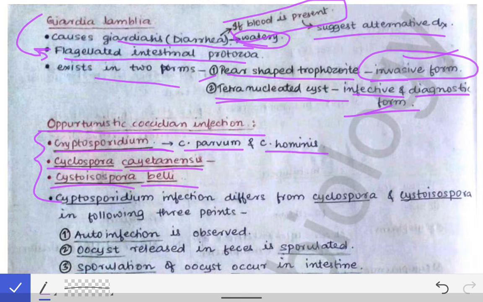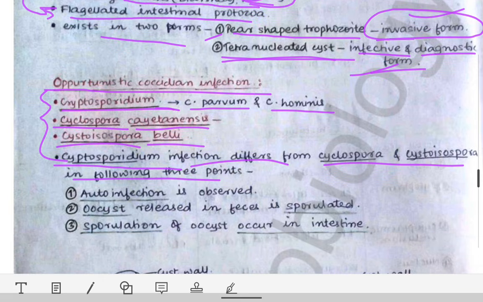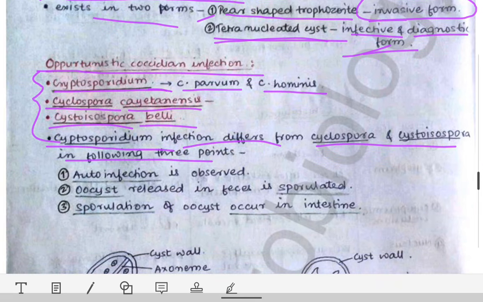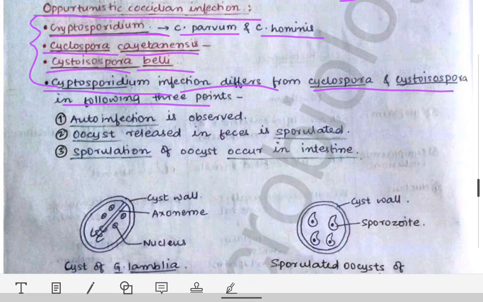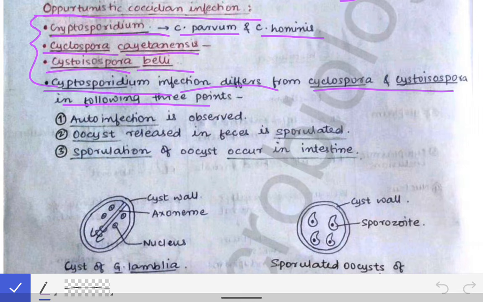If we come to the Cryptosporidium infection, it differs from the Cyclospora and the Cystoisospora in 3 points. This may be asked in an explain why question. All of you know that recently the pattern of the questions has been changed in the NMC guidelines, that there will be at least 4 or 5 explain why questions in each paper.